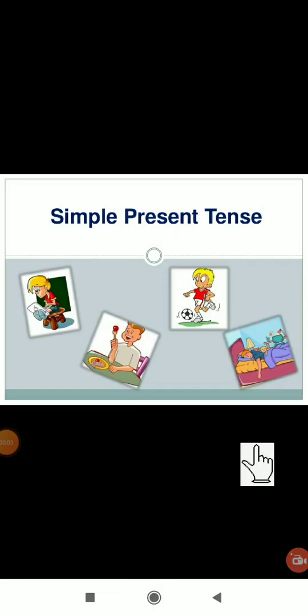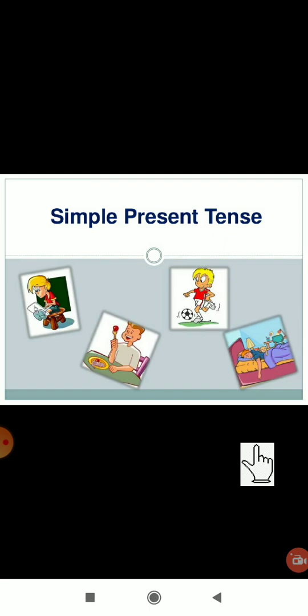Yes dear students, today we are going to learn about the tenses. Okay, already in previous classes we learned all this grammar part, but in today's class we are going to take a revision. Okay, so only present tense. We are going to see about the simple present tense. So when are we usually using the tense? Yes, to show the action of the present.